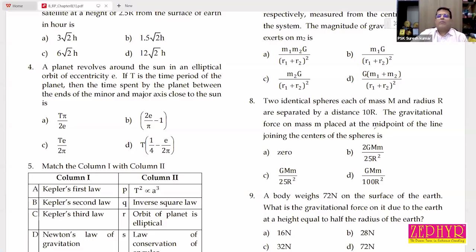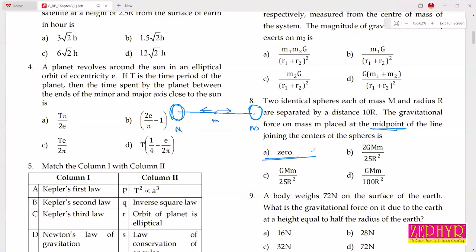എന്താ ധനഞ്ജയ ആൻസർ? Sir, 0 ആണോ? 0. No doubt 0. Because identical masses are there at the ends. Whatever may be the separation between them, when you put a body of mass m at the center, it will be equally attracted from both sides. Two sides attract ചെയ്യപ്പെടും. So that forces will cancel out. So the answer is 0.